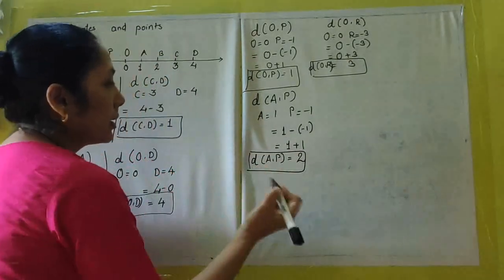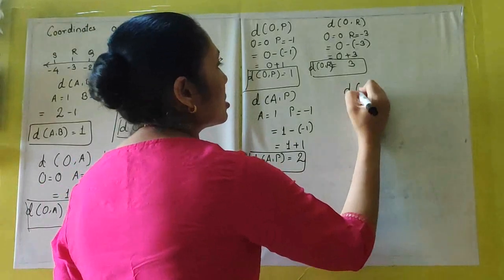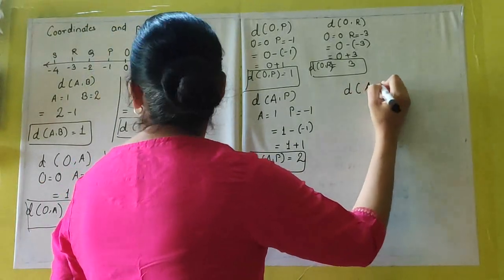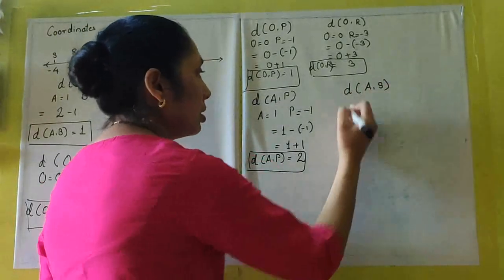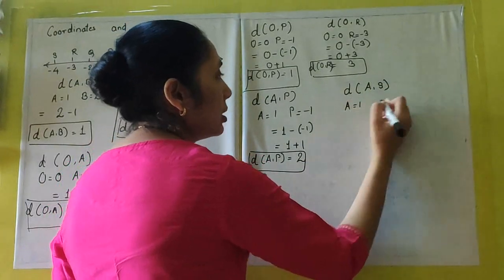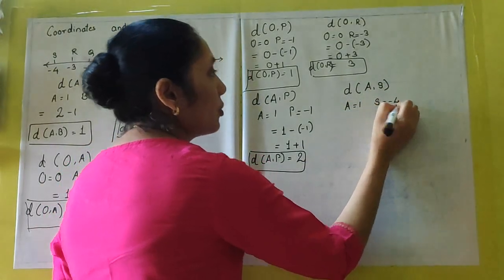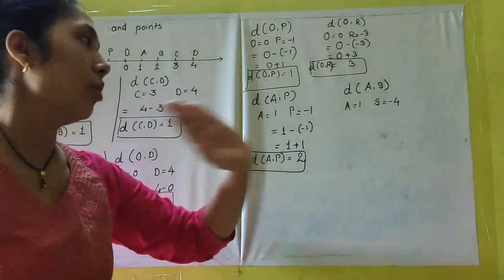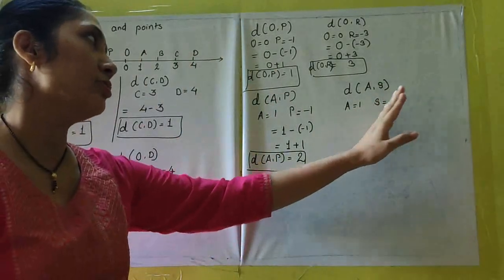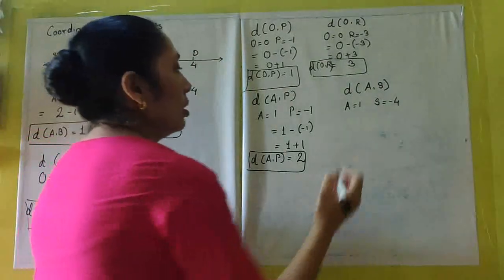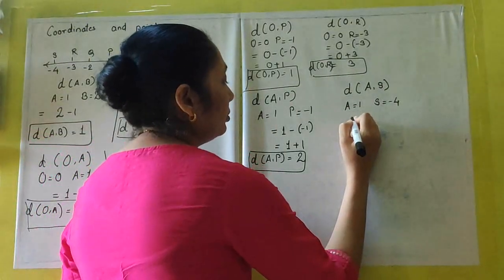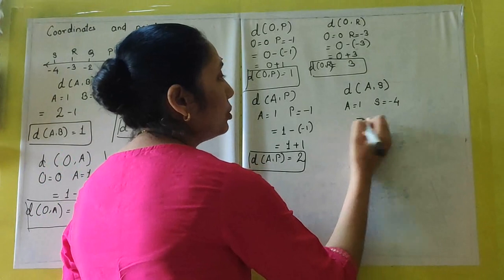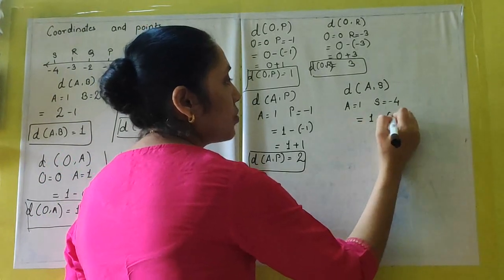Let's take one more like this, distance AS. A is 1, S is minus 4. Again here 1 is positive and 1 is negative. Obviously a positive number is always greater than negative. So it will be equal to 1 minus, minus 4.